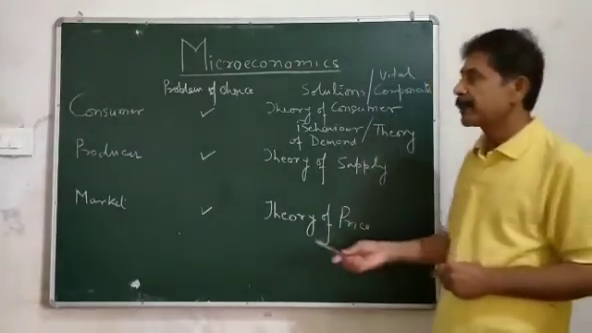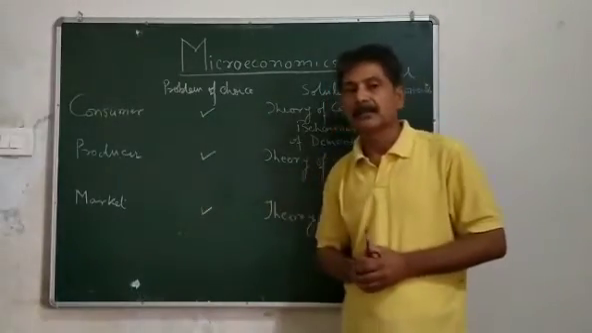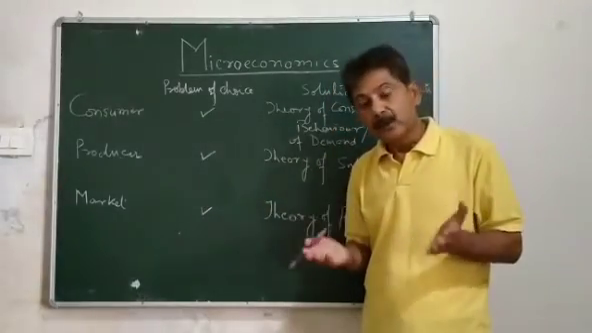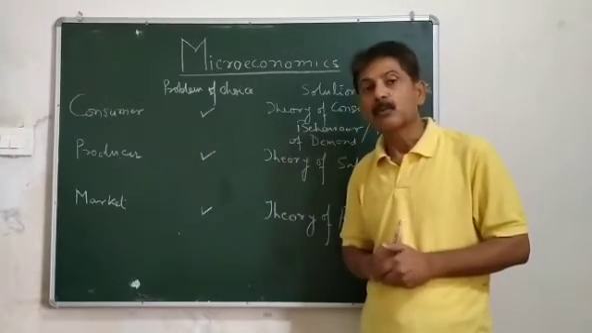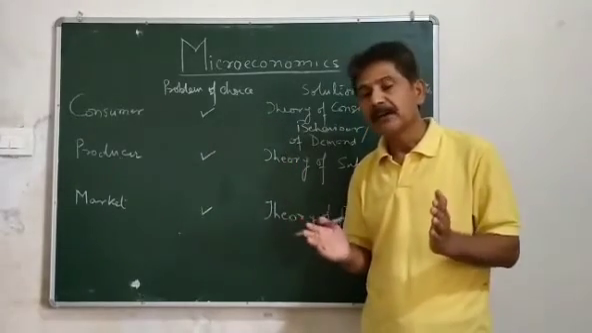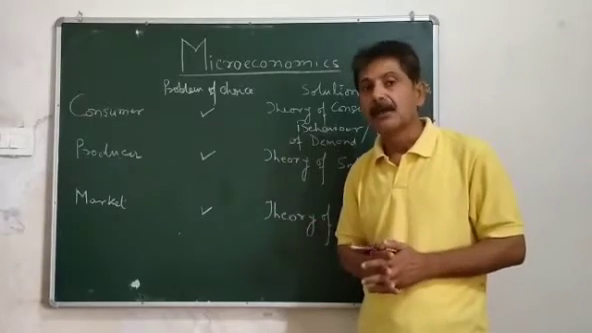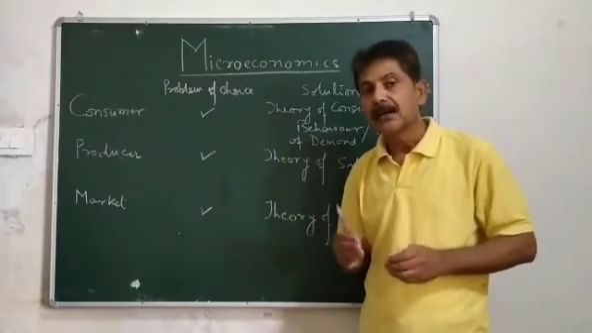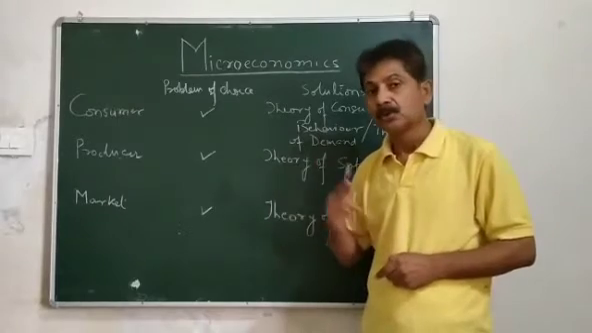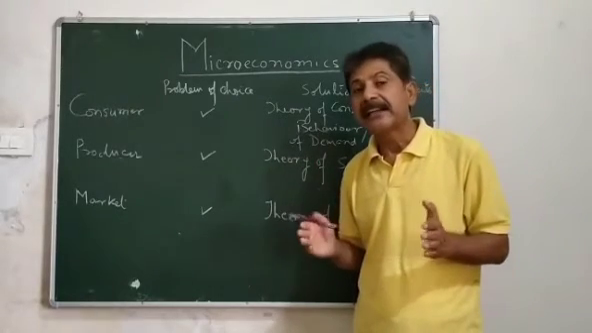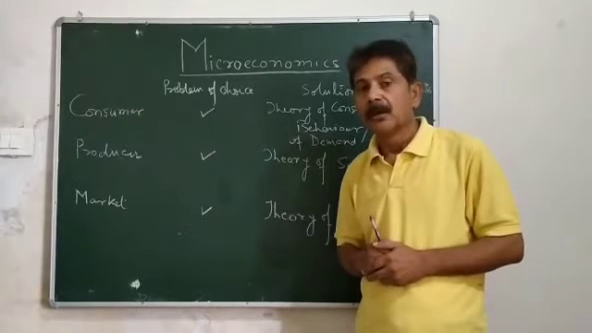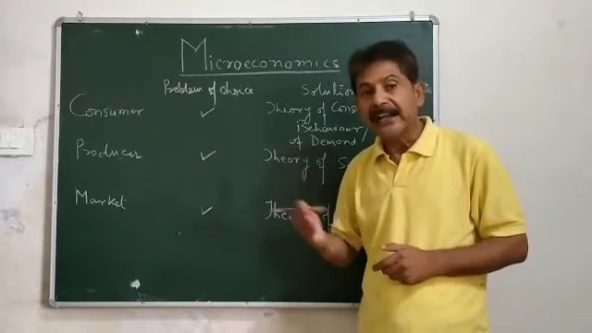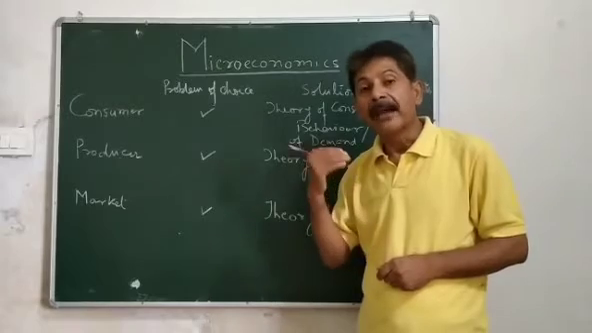The another important element is producer. The producer has also the problem of choice, that what he should produce with the given resources. Whatever resources he has, what can he produce so that he can get maximum satisfaction and derive maximum profit.